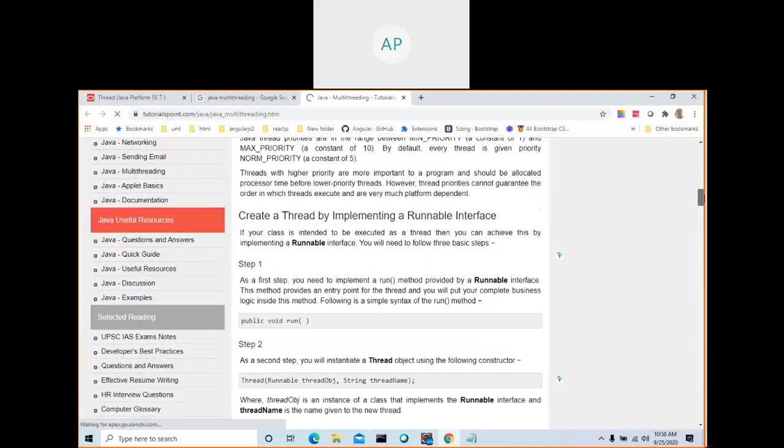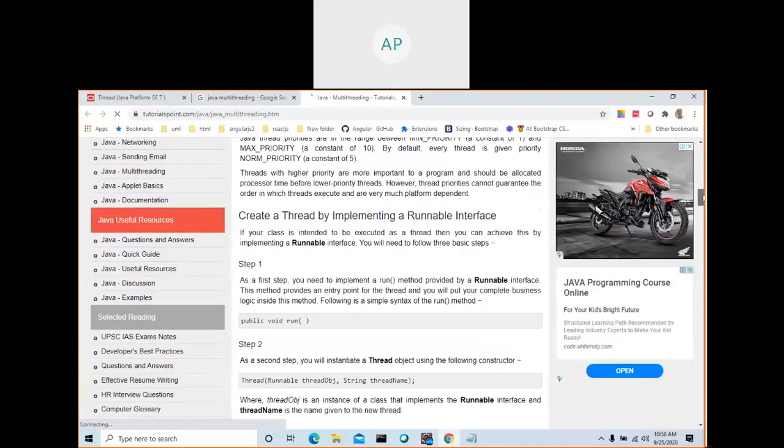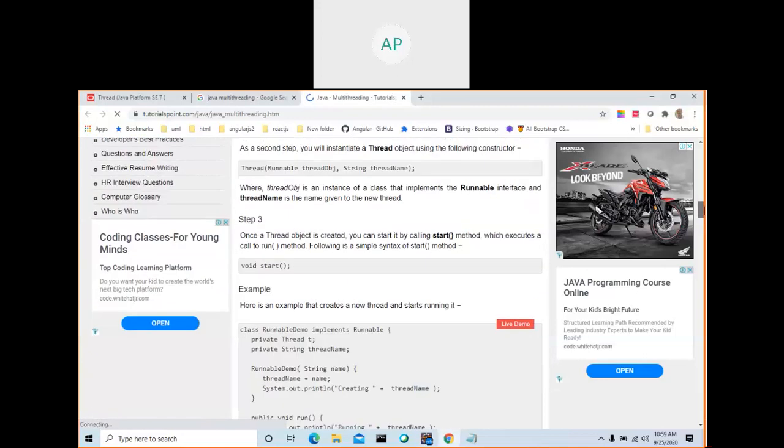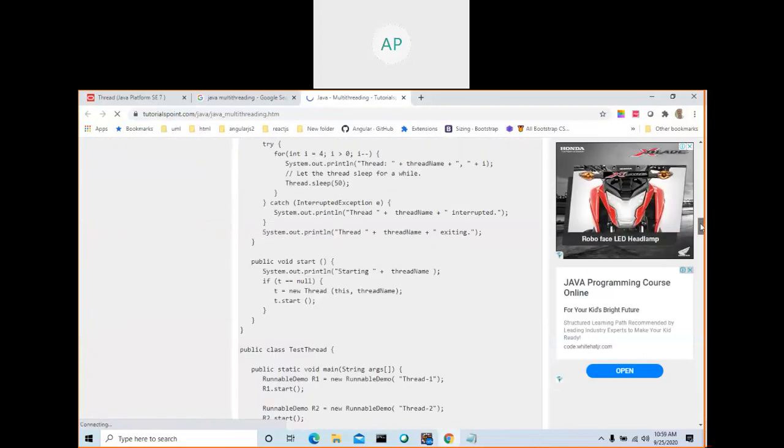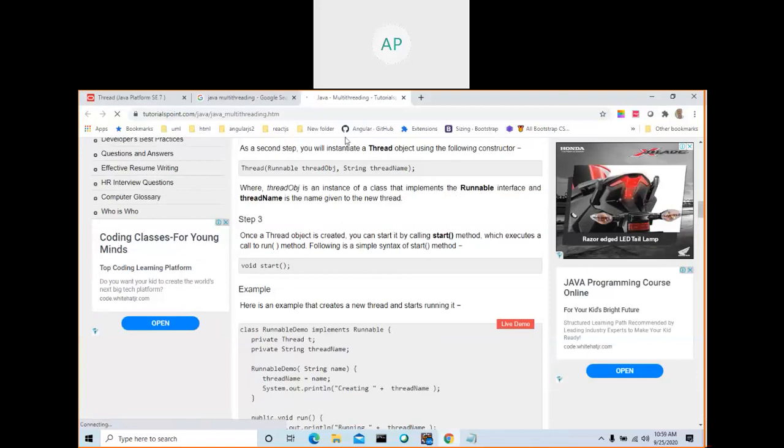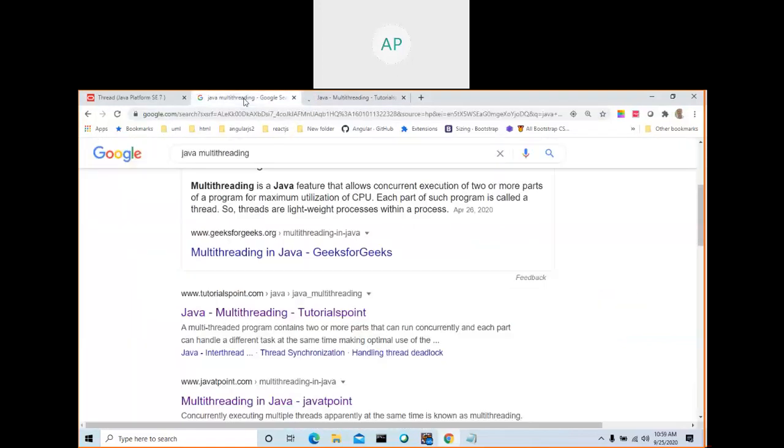Then thread priority, and there is a thread scheduler. You can read about this on this site or on other sites.